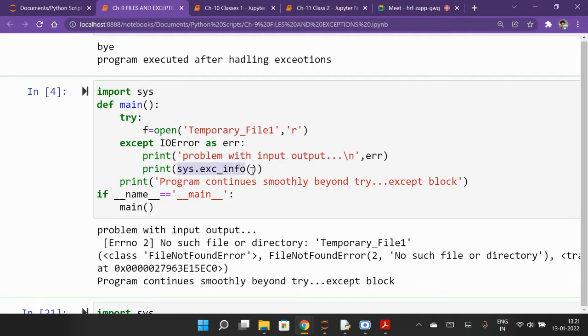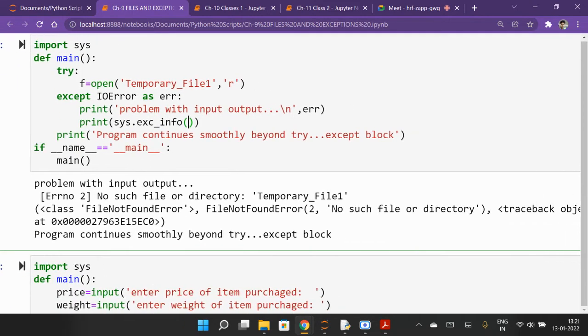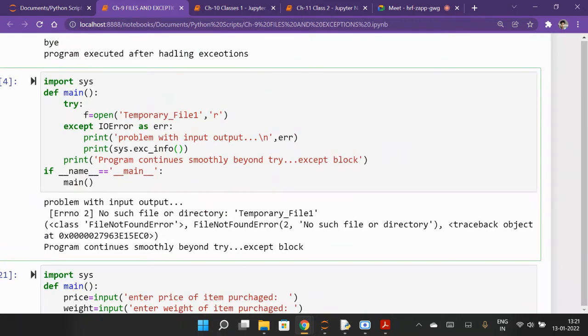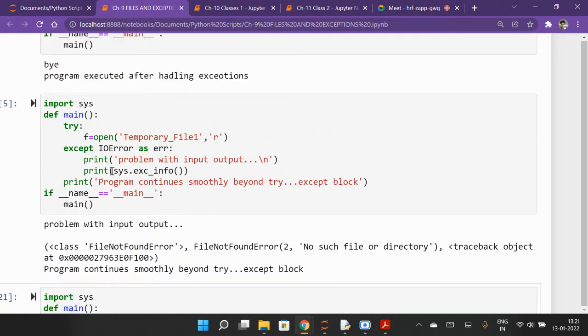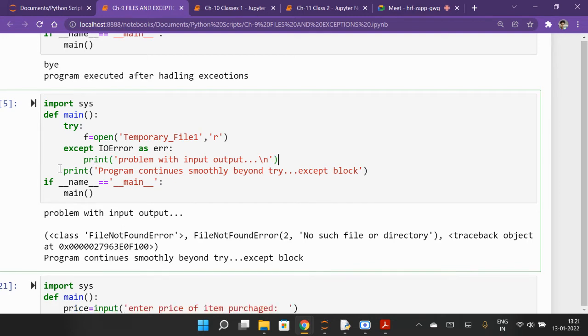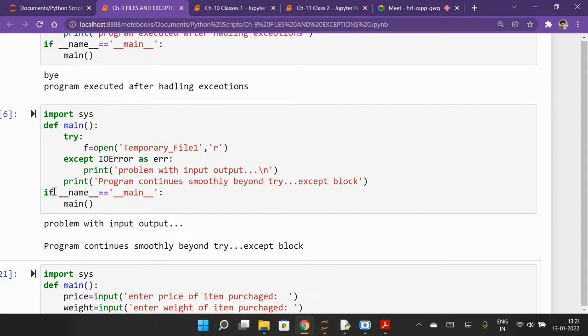sys.exc_info will give you why you are getting that error and what type of error you're getting, so it will tell you that. And if you remove this line, if you want to print only that, it will print like that. So due to this you are getting all this. It is telling you which type of exception the program execution faces. You may remove this also. In that case, check this.